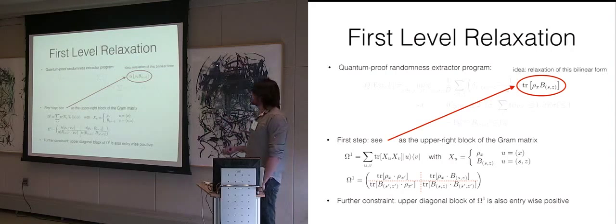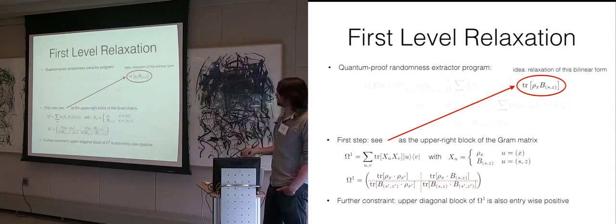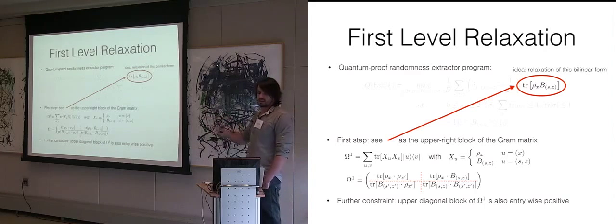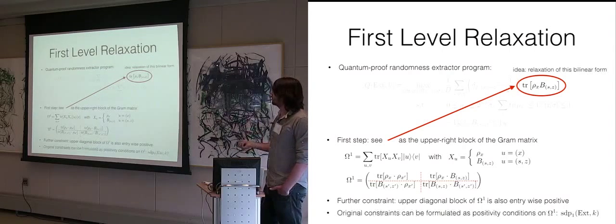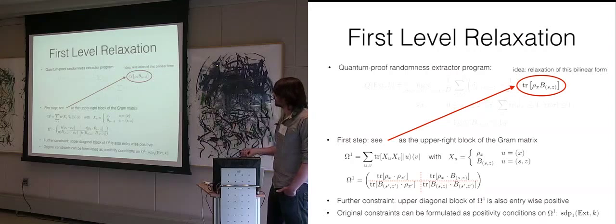And we have to add, or we can add, a few more constraints. So in particular, one constraint is that this upper left part here is also entry-wise positive, right? So these rho_x's are the quantum states of the adversary in his quantum memory, and these are positive operators, so this is a positive number. Okay? And moreover, of course, we also have these constraints down here. We cannot see them right now, but one can also formulate these positivity constraints.